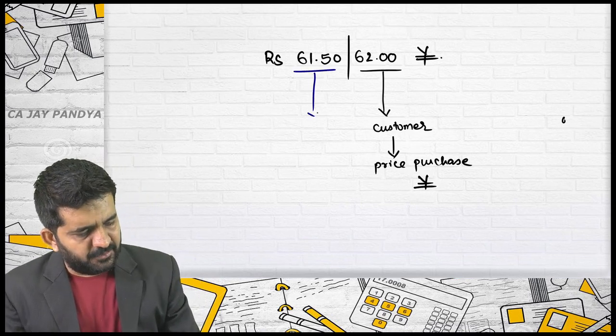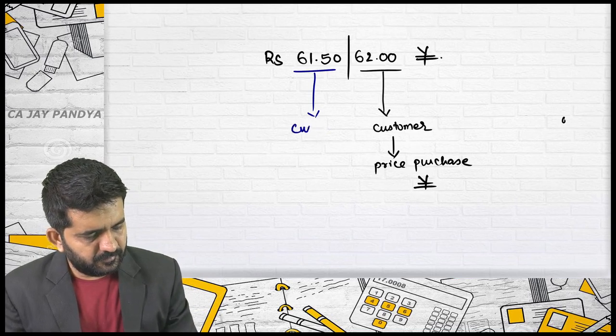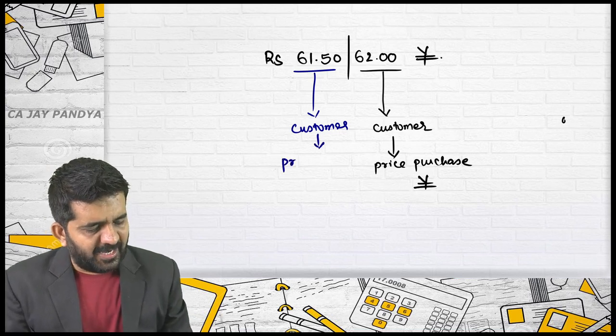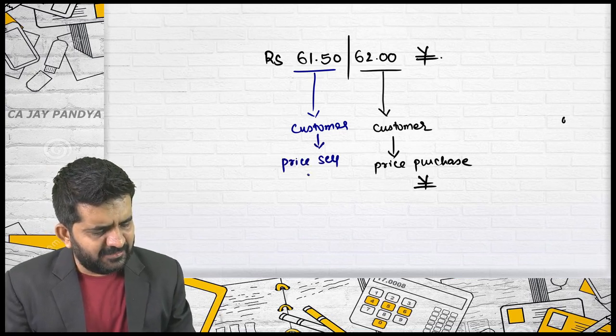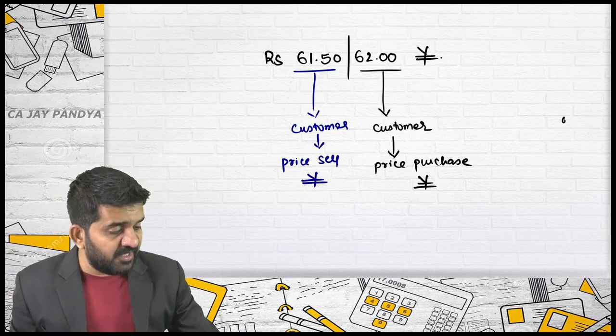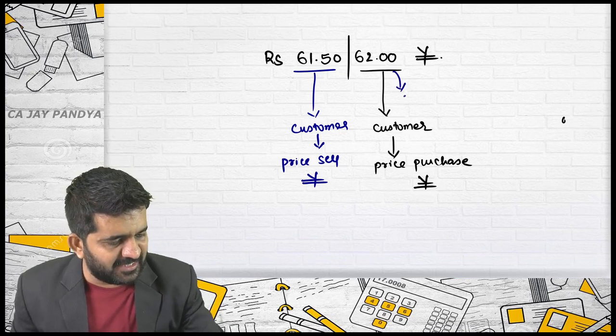If I am a customer, this is the price at which I can sell yen. Is it alright? Even if this is the purchase price of yen, this is termed as ask.